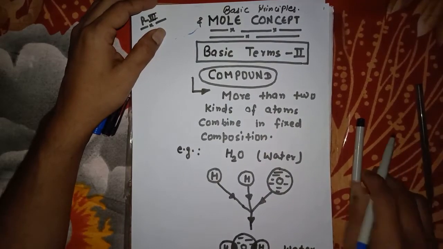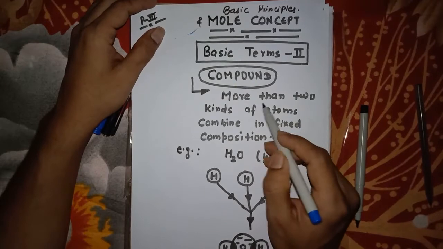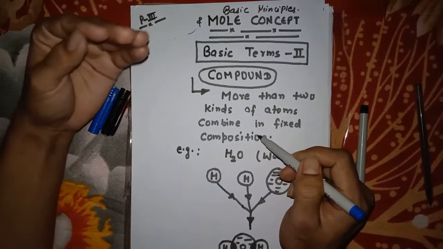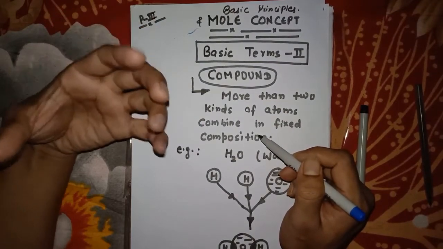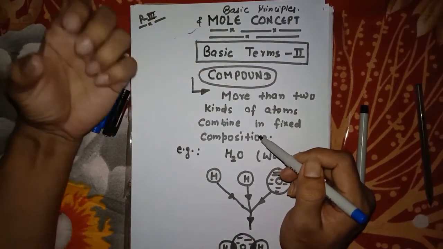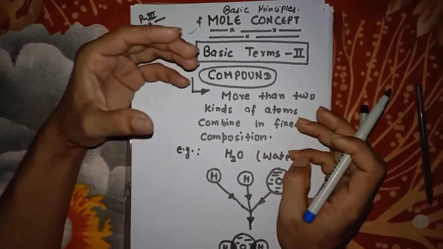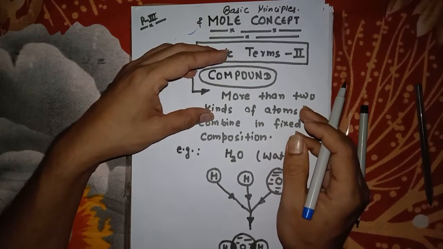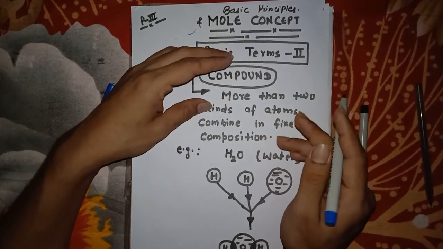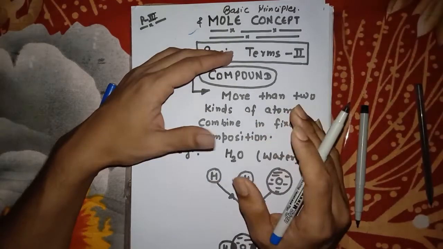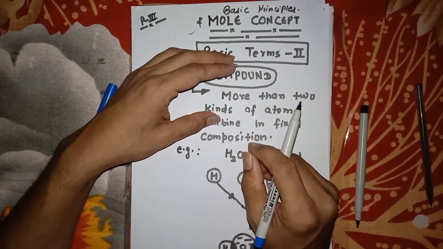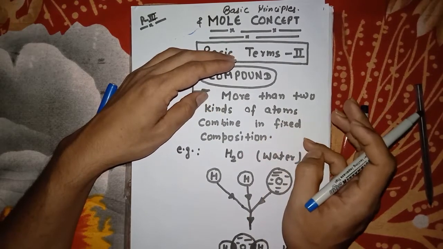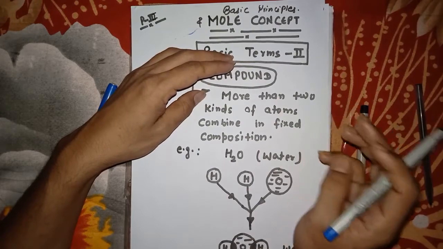Now the question which arises in the mind is, what is compound? When two or more than two kinds of atoms combine chemically in a fixed composition, fixed proportion, then we get a new kind of particles which we call compound. Have you got my point?